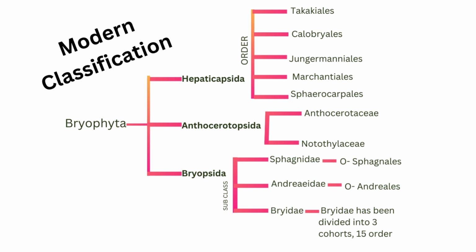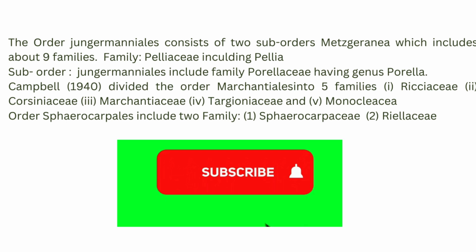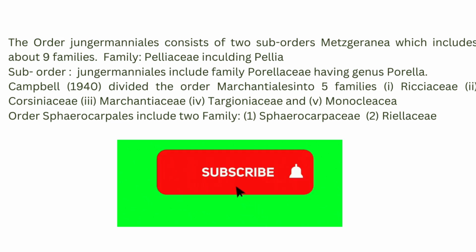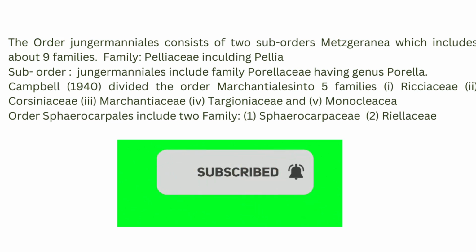In this modern system of classification, the order Jungermanniales consists of 2 suborders. Metzgeriinae includes about 9 families, and the family Pelliaceae includes Pellia, which is the common genus. Then the suborder Jungermanniineae includes the family Porellaceae, which has the genus Porella, which is also a common one.